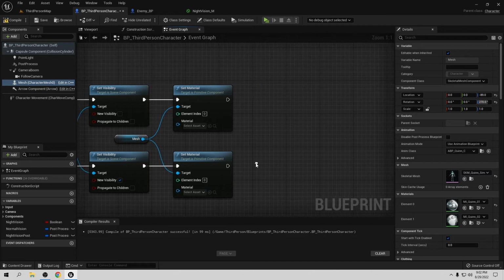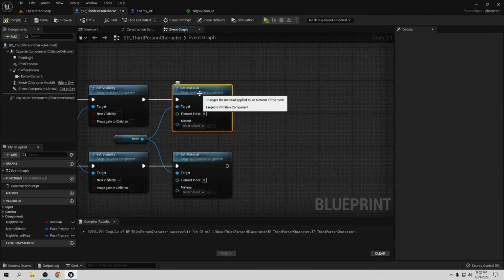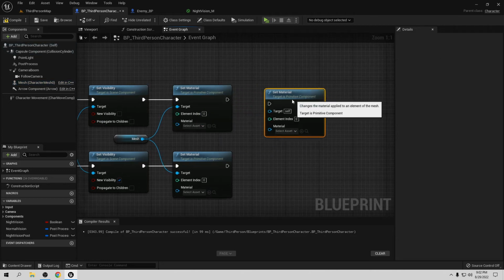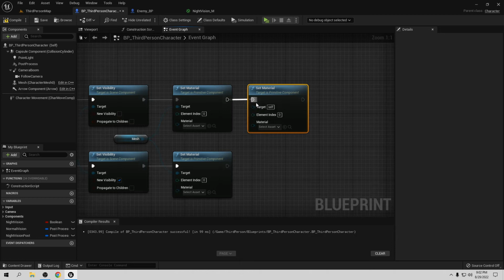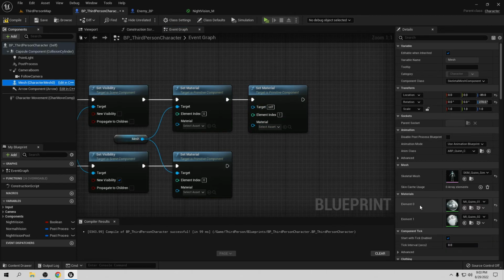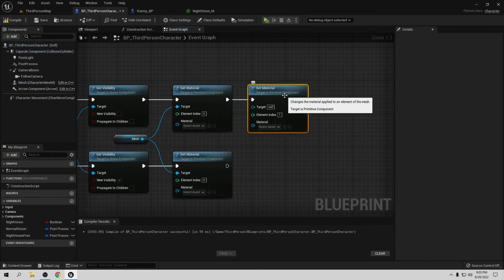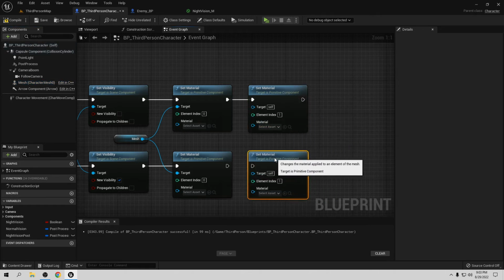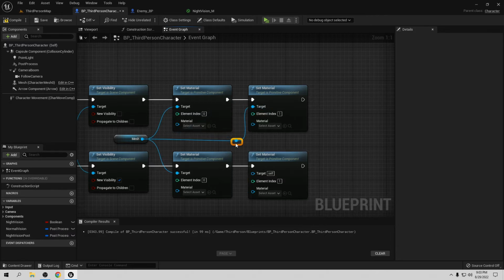If you have two, you need to put more nodes here. So get another one, copy and paste. But this time it's going to say element index 1. If you notice, it's going to be element 0, element 1. We need another one, so copy and paste. We are already on 1, so that's cool. And to here, and the target is going to be the mesh, so connect to here. Also reroute this like that, and connect this to this.